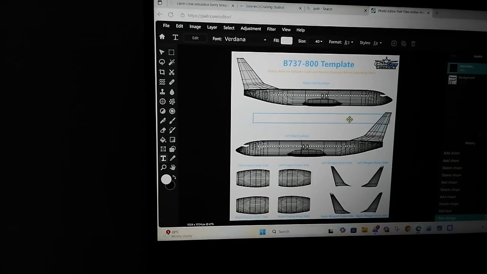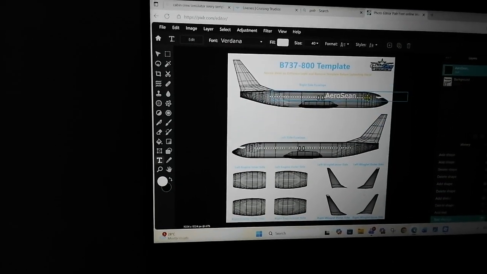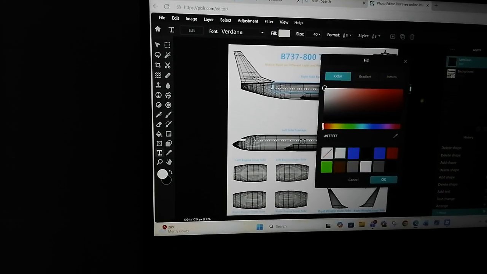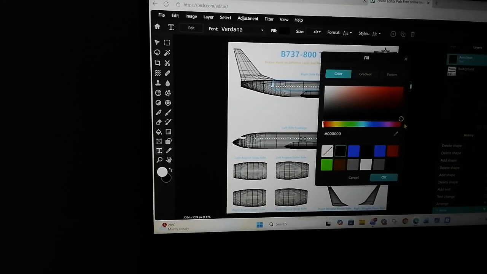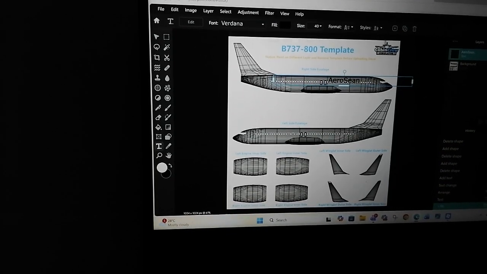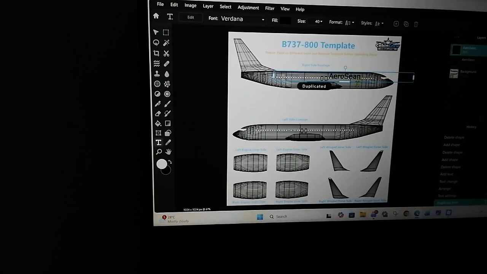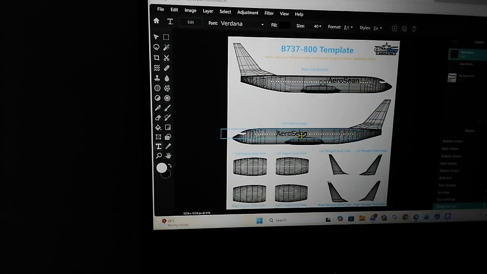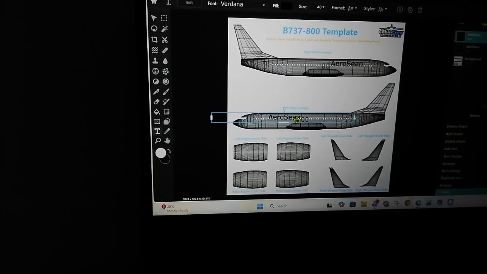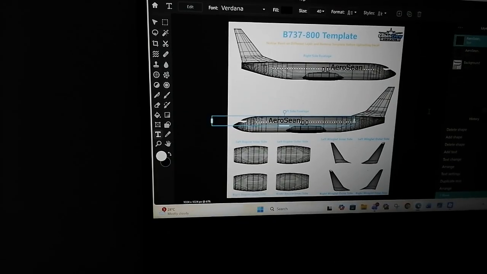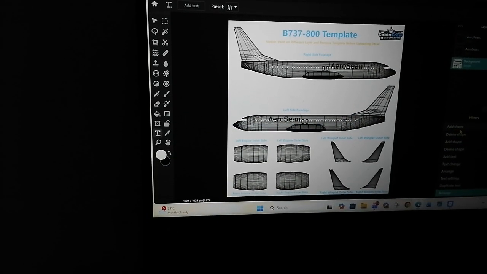Okay, your text is done. You can choose any color you want, like black. And then duplicate. Just put this here. And then now you can add the shape.